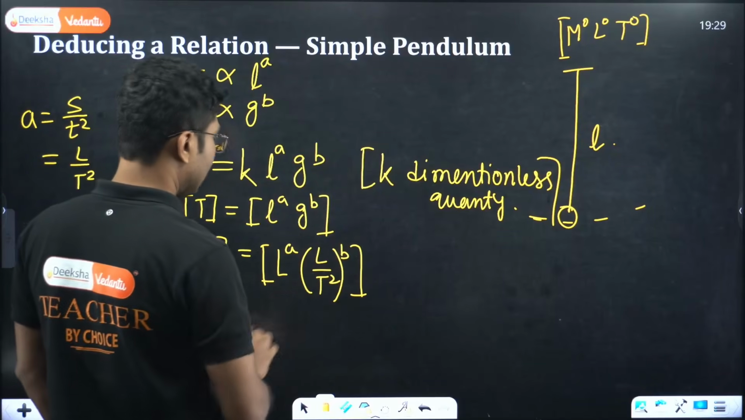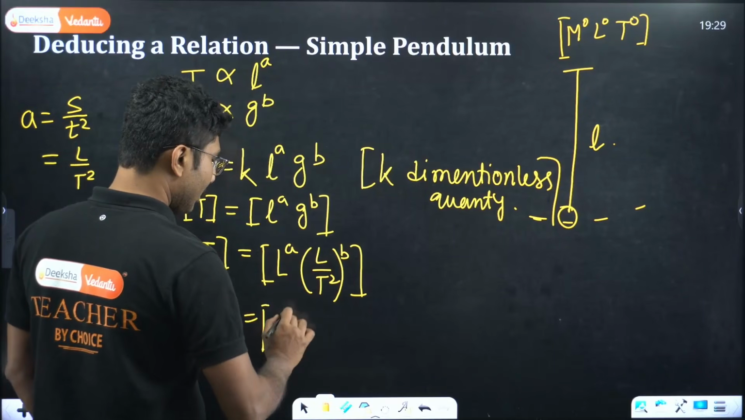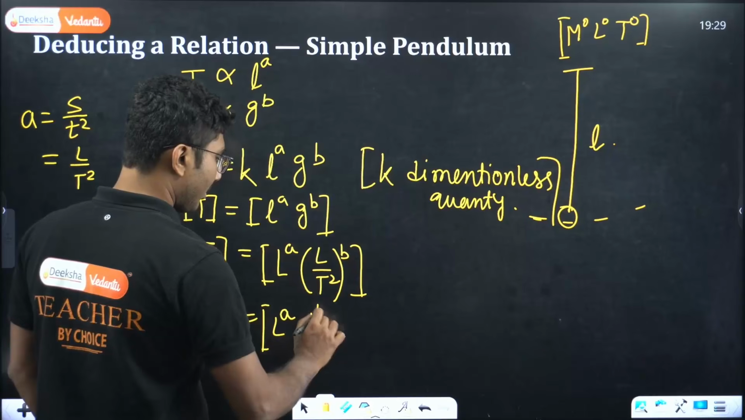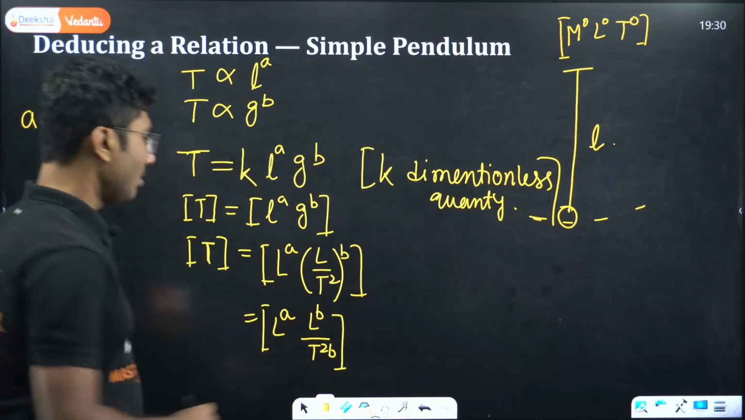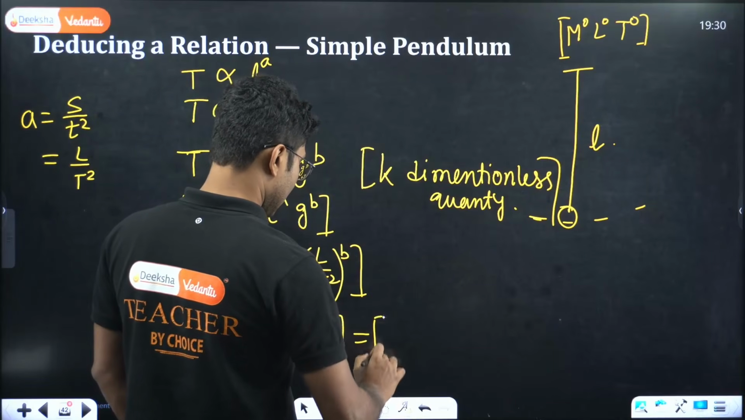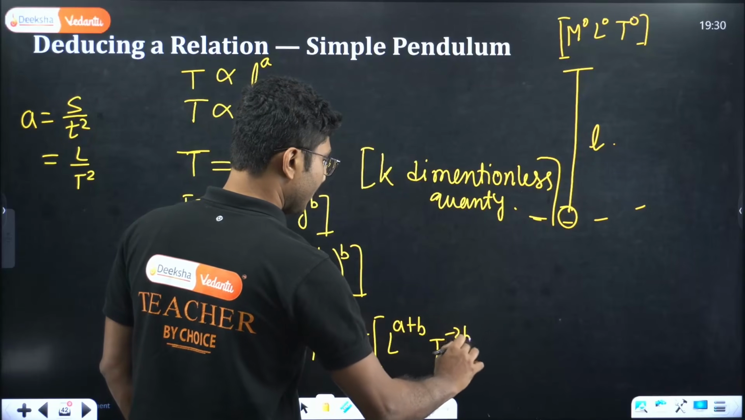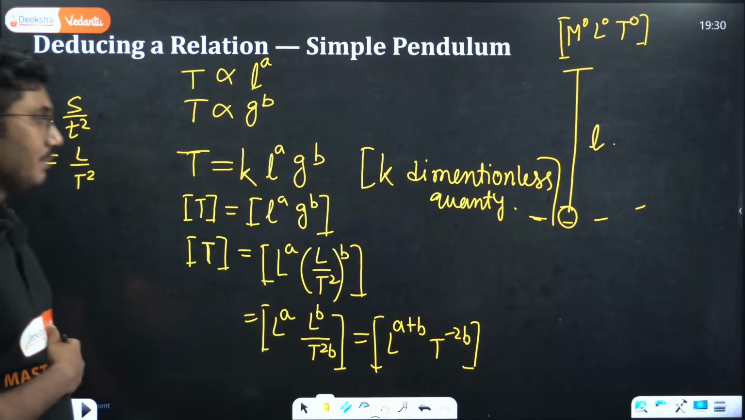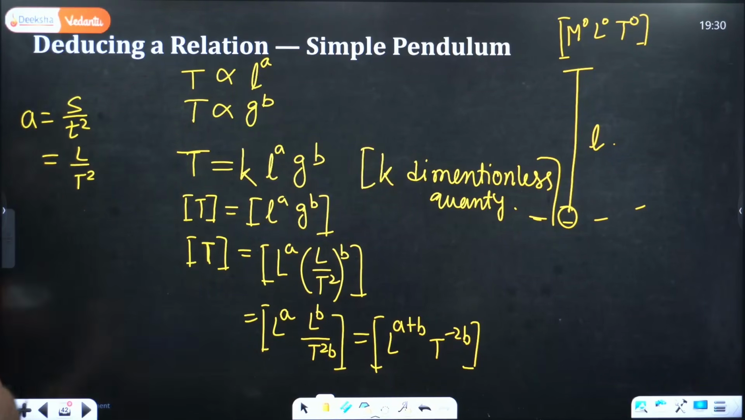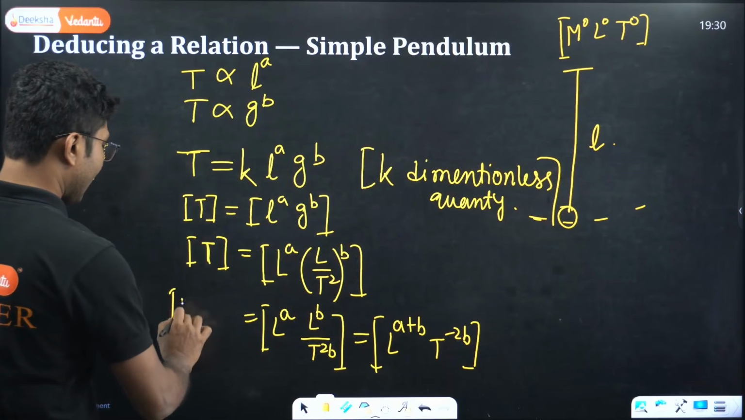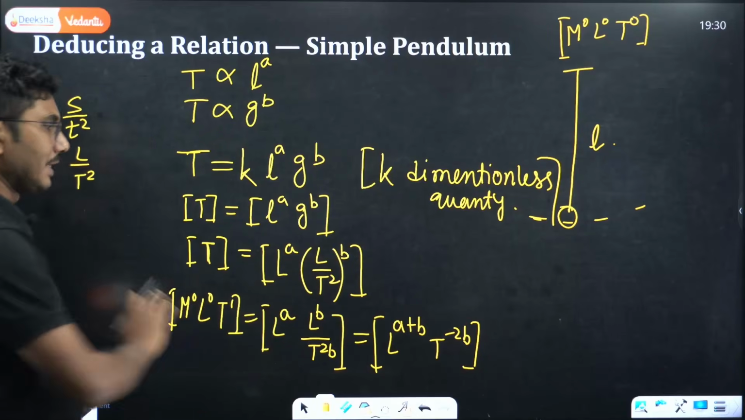Okay, now let's multiply on the right hand side. Left hand side is okay. So here we get L to the power a into L to the power b by t to the power 2b, right? Or we can write this as L to the power a plus b, t to the power minus 2b. Now on our left hand side, what do we have? We have M to the power 0, L to the power 0, T to the power 1. This is my left hand side. This is my right hand side.